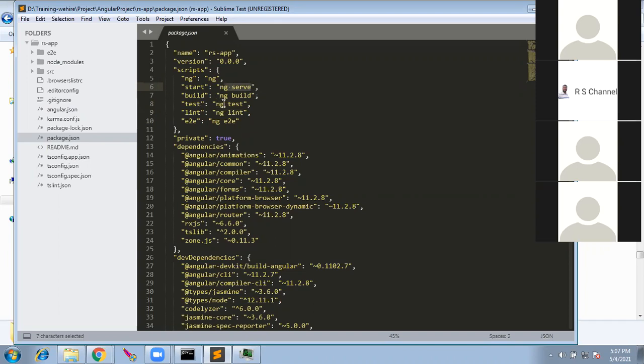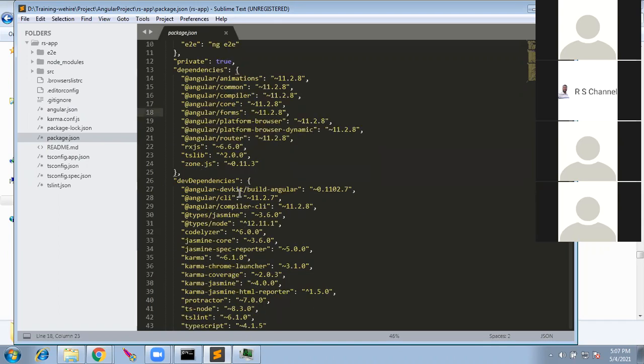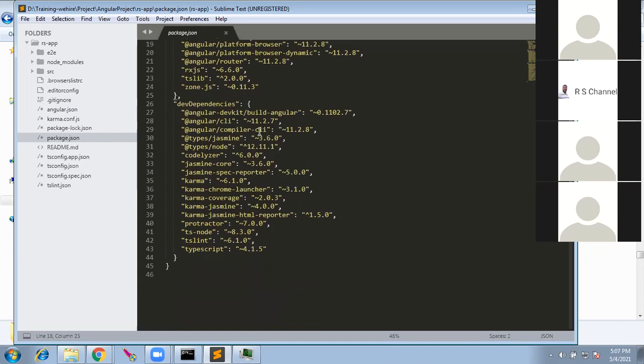So these are the two key files. If you have this file, you can get the entire node modules, the libraries. You should not delete this file, otherwise the versions might conflict. Let's say I am using 11.2.7 here and 11.2.8 there; only these two are compatible. I cannot give 8 here and 8 there because we don't know whether this version of 8 is compatible with that version of 8. So this file is very important.